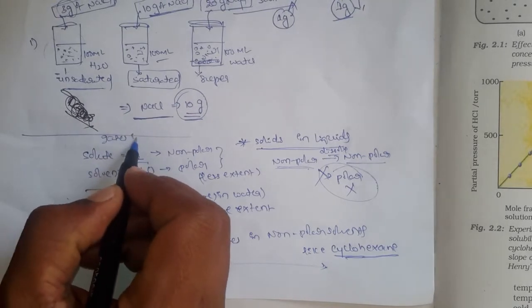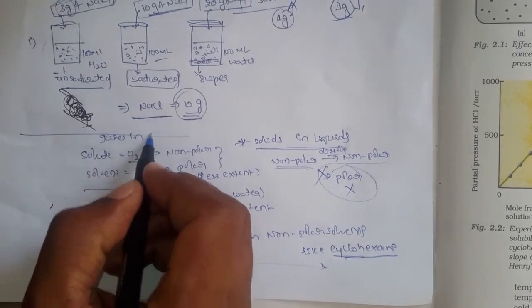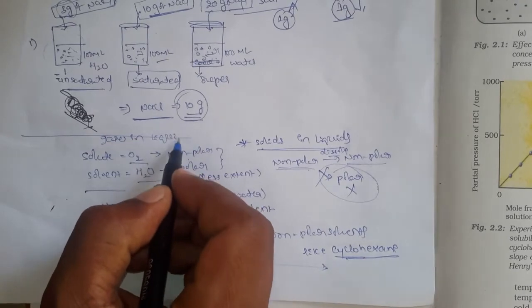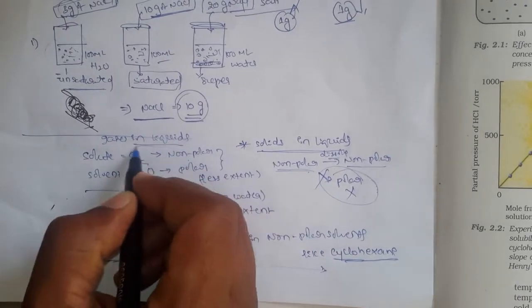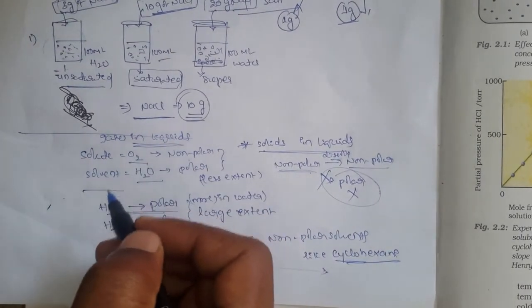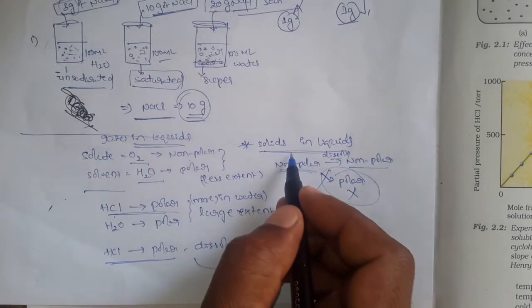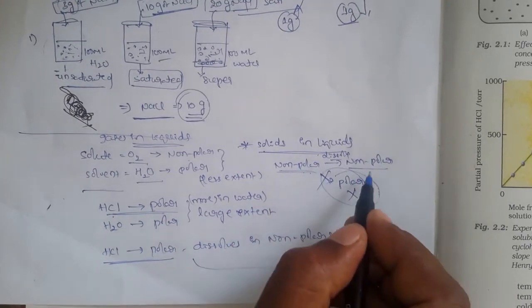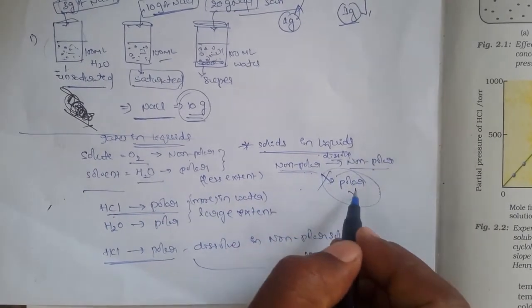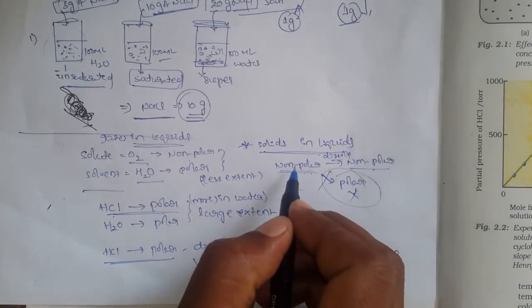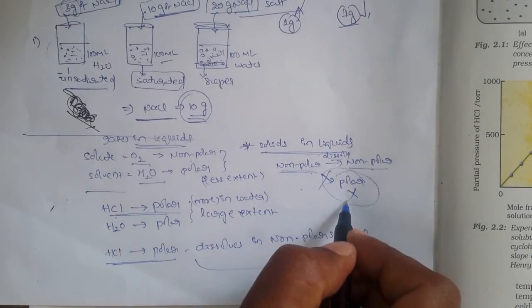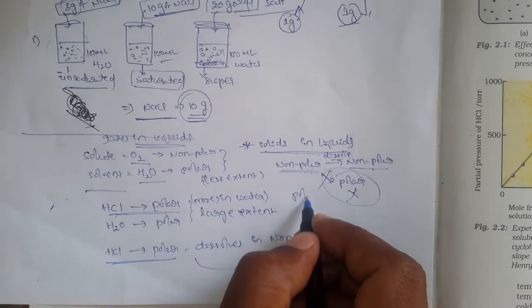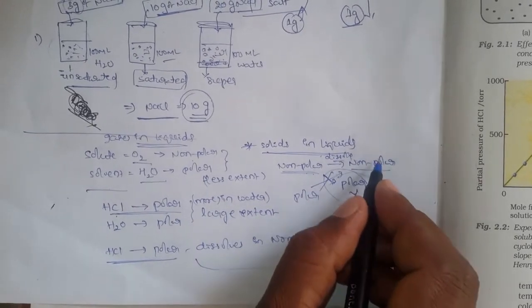gases, solubility of the gases in liquids, you cannot go with a thumb rule like the one for solids in liquids. So what is the thumb rule? The thumb rule is that non-polar dissolves into non-polar, polar dissolves into polar, right? And non-polar cannot dissolve into polar, and similarly polar cannot dissolve into non-polar.